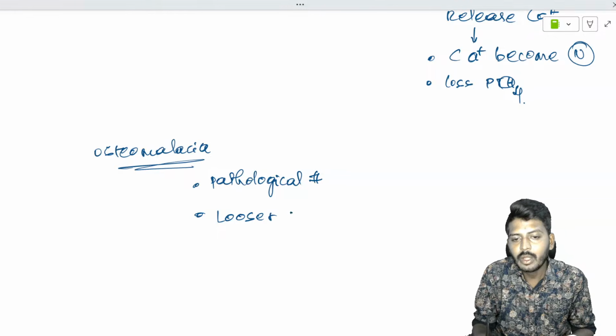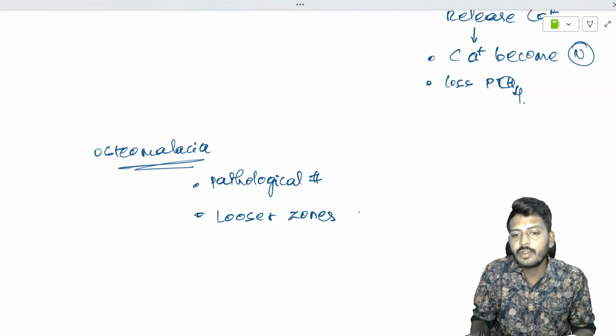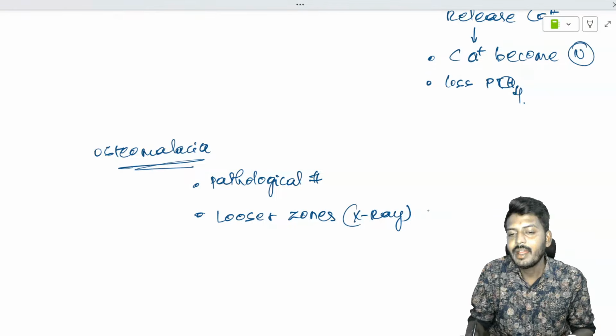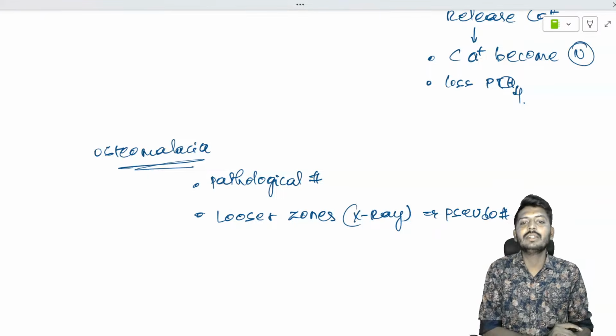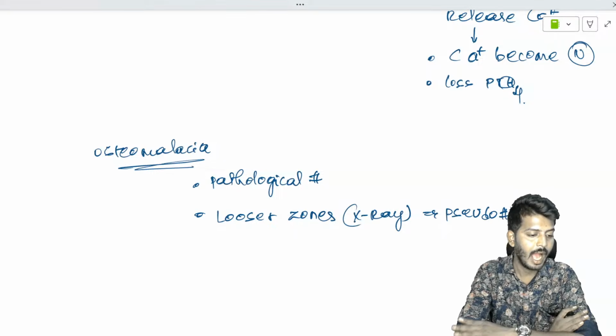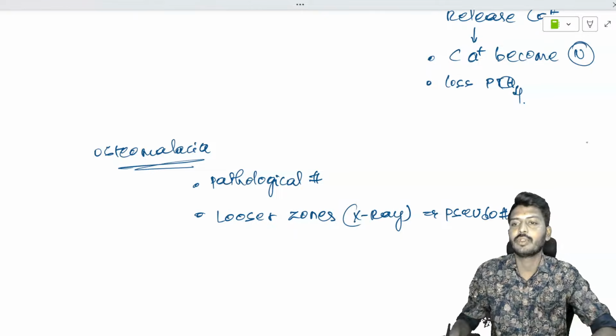Looser zones are found on the X-ray. They are a type of pseudo fractures. Pseudo fractures are seen in osteomalacia. I hope you have understood so far about vitamin D.